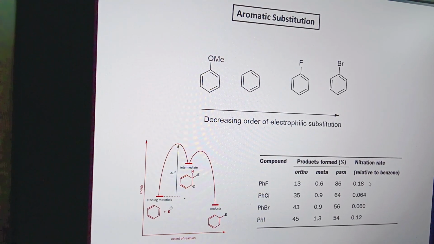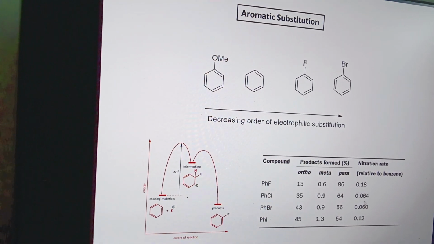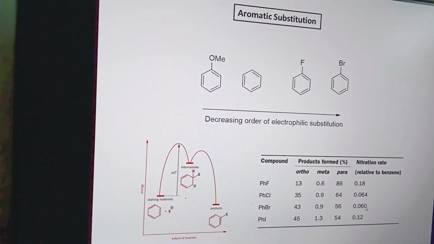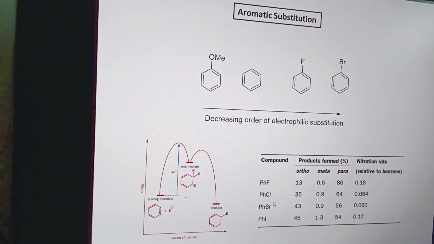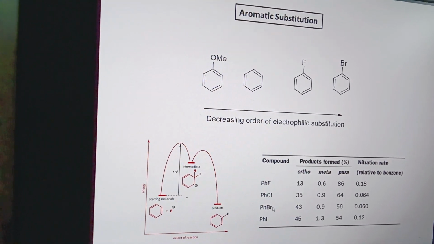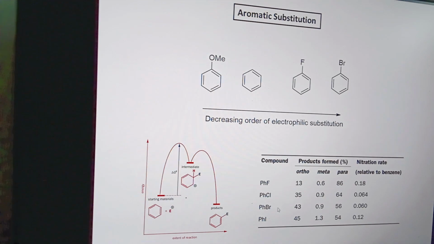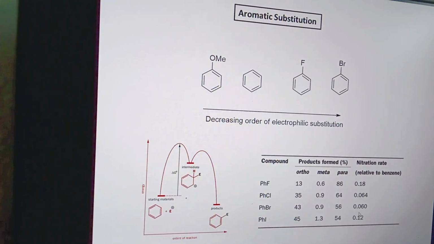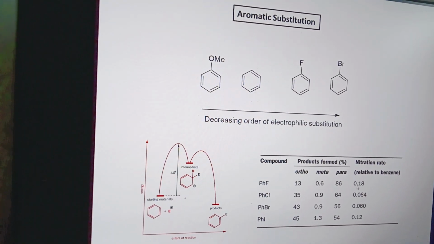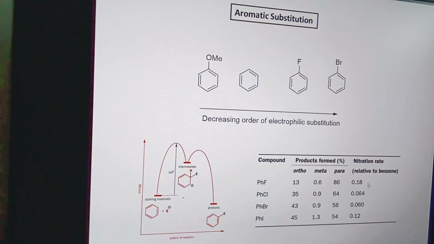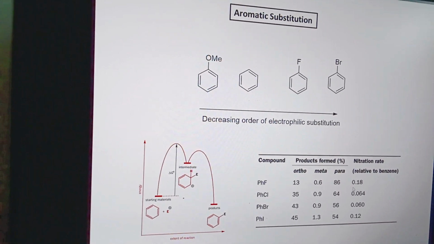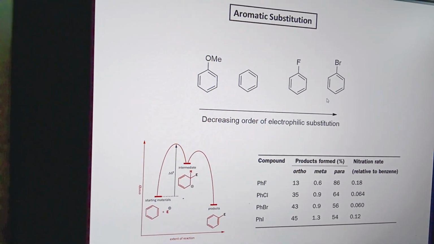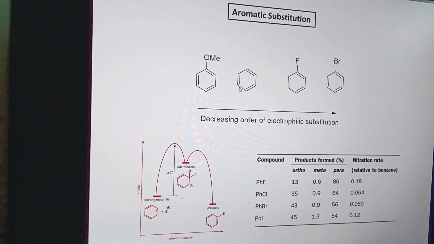Fluorobenzene has higher reactivity compared to bromobenzene, as bromobenzene has a 3p-2p mismatched overlap, so the rate of electrophilic substitution is lower. But in the case of fluorine, 2p-2p matching overlap takes place, so fluorobenzene has a higher reaction rate. So the order of reaction rate for nitration is anisole, benzene, fluorobenzene and bromobenzene.